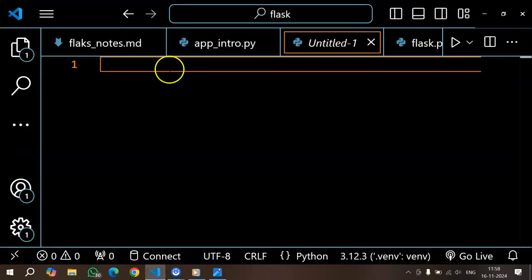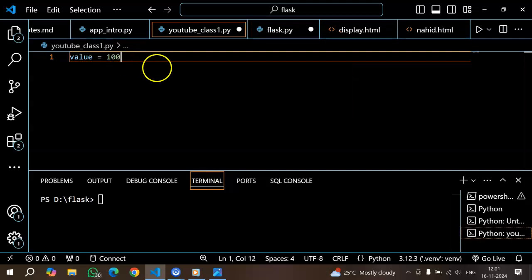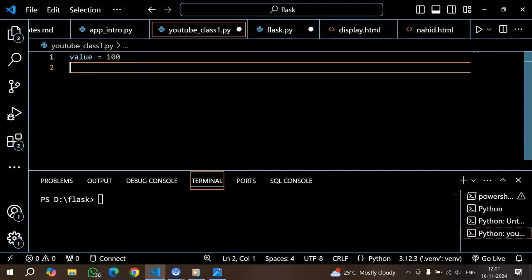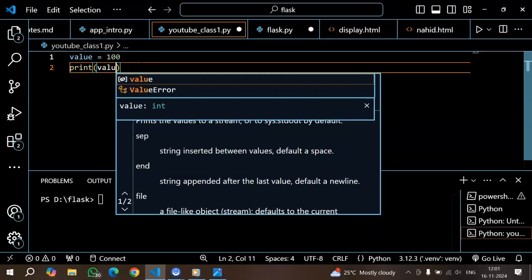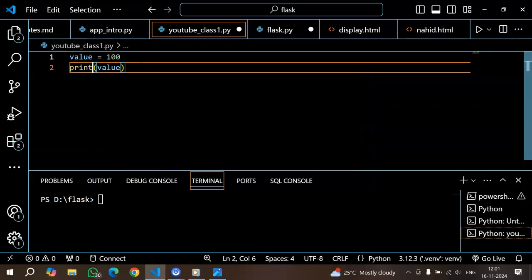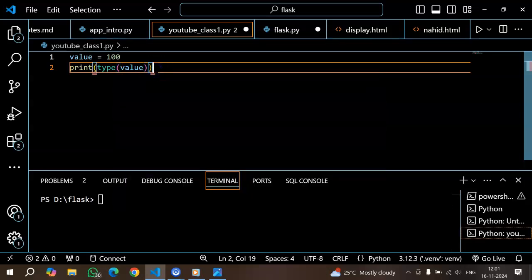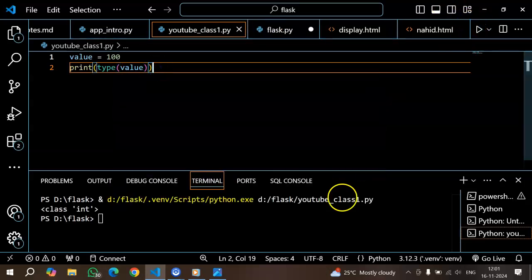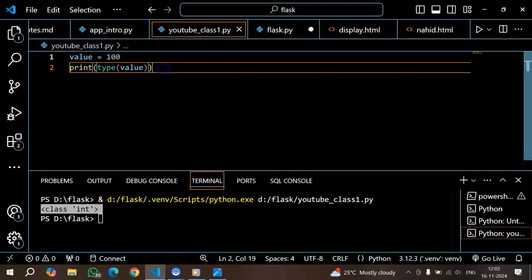Let's learn it with coding. Here I'm assigning a variable value to 100. And if I want to check the data type of it, as we say, Python is a dynamic programming language where I need not specify what kind of data type it is. It will automatically know what kind of data type it is. So I'm printing the type of value here and I'm running this Python program. As you can see, it has given me this data type is of class integer. That is one type of numeric data type.